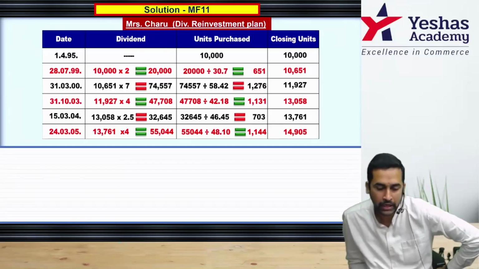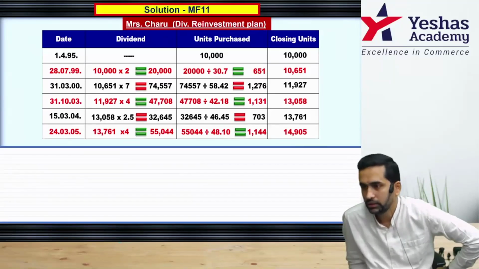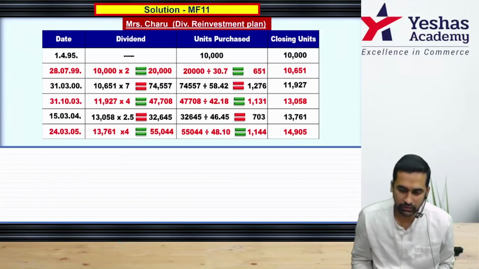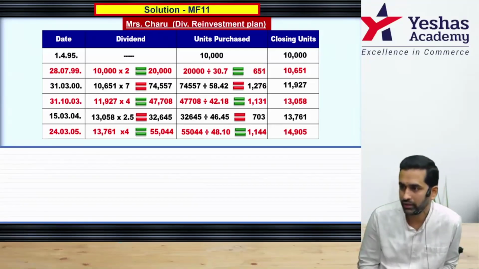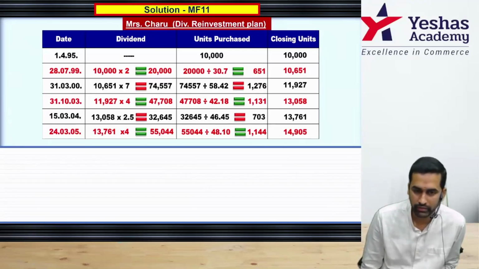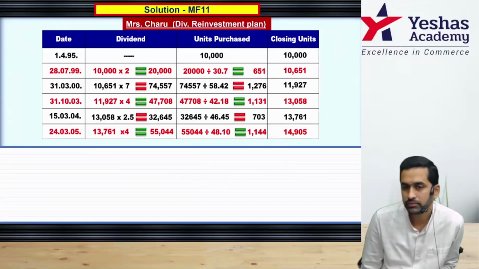Start. Date, dividend. Remember, this is dividend attributable. This is not dividend paid. They will calculate but won't pay. Dividend and then additional units and then closing units. Go to the question, 1495. So starting point, no dividend anyway. You start with 10,000, closing is 10,000.